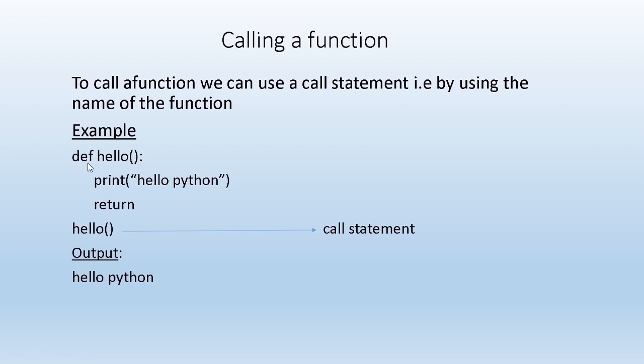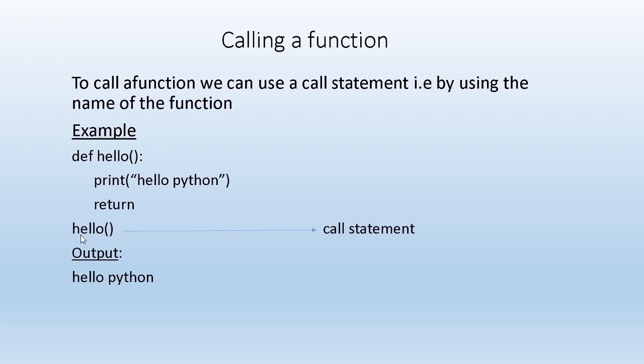Here is the same program: def hello, print hello Python, return, and then I have written hello. So hello is the call statement. I can call this function by writing the name. There are no parameters, so I simply write empty parentheses. I am not passing any values or arguments here.